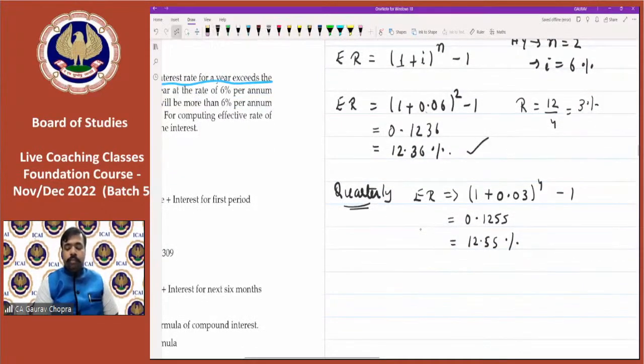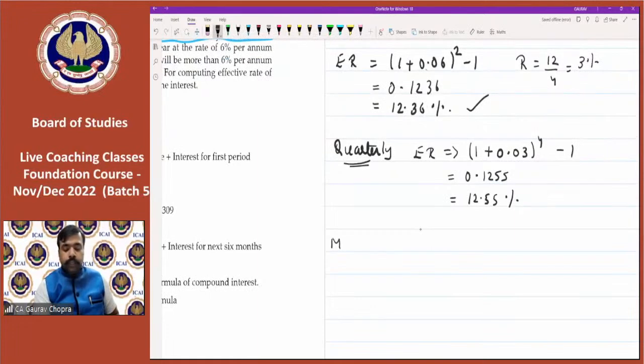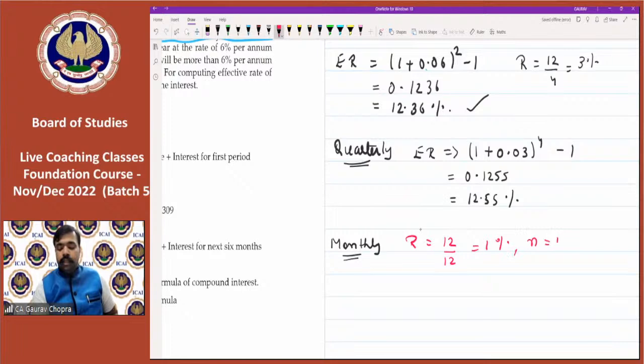And let's say if compounding is to be done on monthly basis, then convert the rate again. So rate will be 12 upon 12, that is 1%, and in place of n, we will take 12 months. So effective rate is equal to 1 plus 0.01 to the power of how much? 12, and then minus 1.